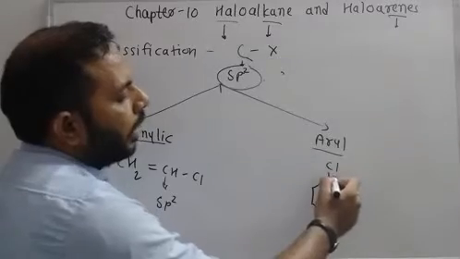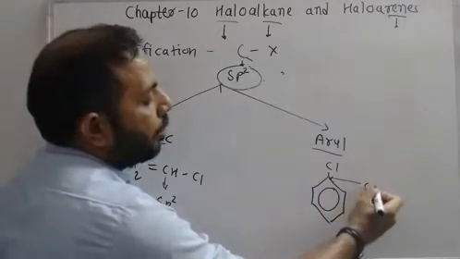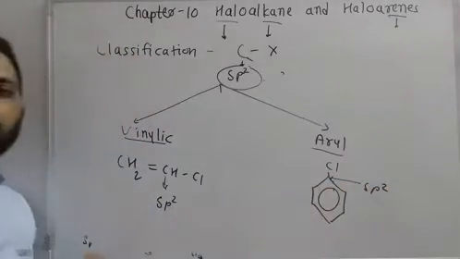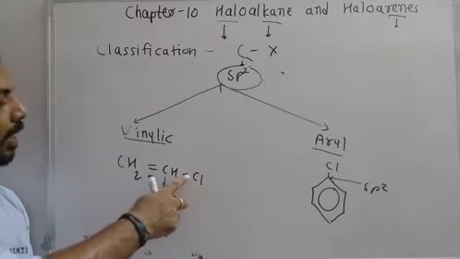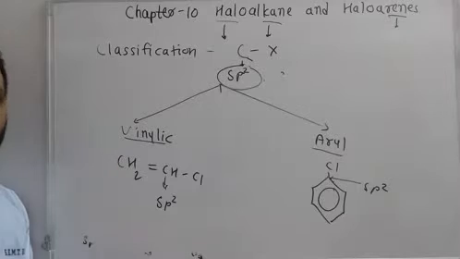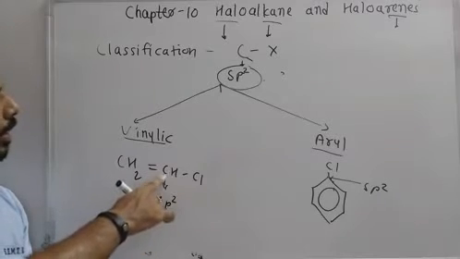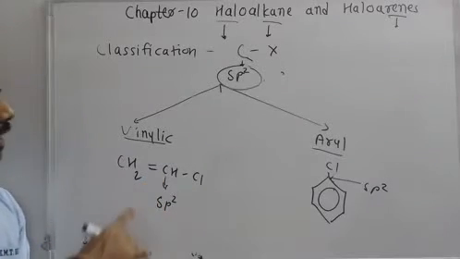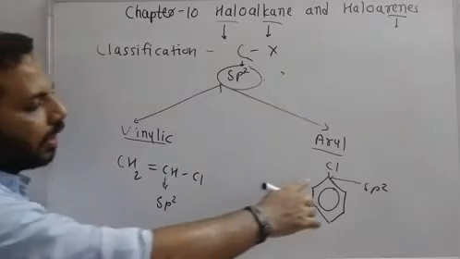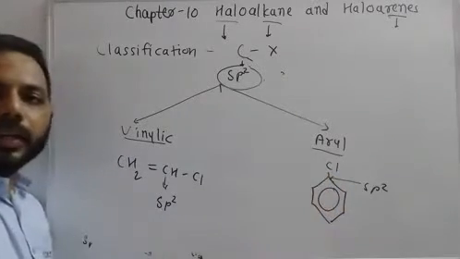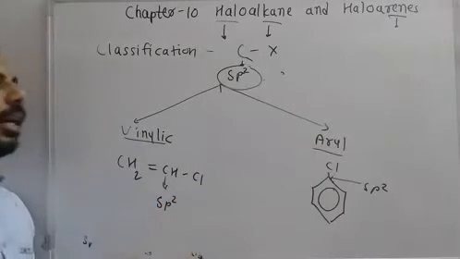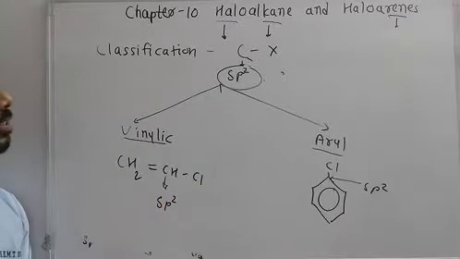We all know that carbon has sp2 hybridization because it has a double bond. So if the halogen-containing carbon has a double bond in its structure, then it is sp2 hybridized, and that is known as vinylic. If the halogen-containing carbon is attached directly to an aromatic ring, then that is known as aryl haloalkane. So this is the classification based on sp2 hybridization.